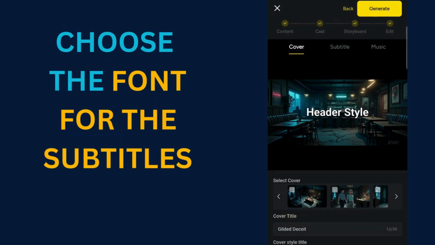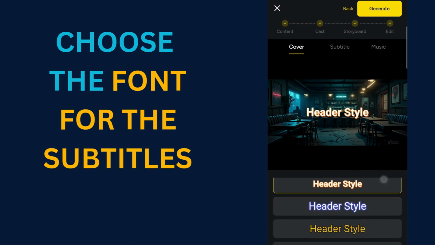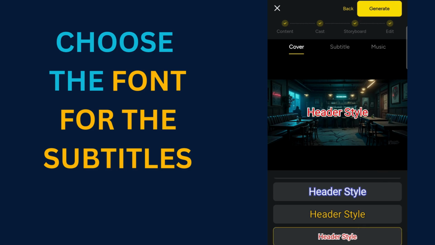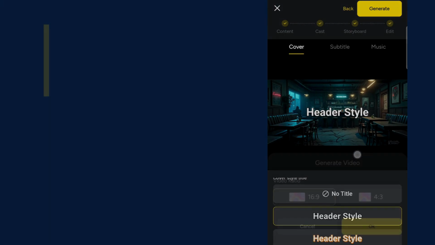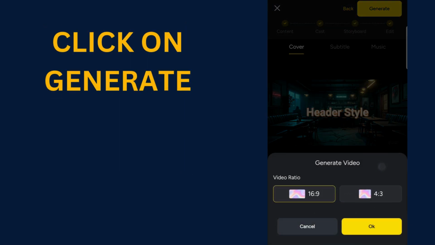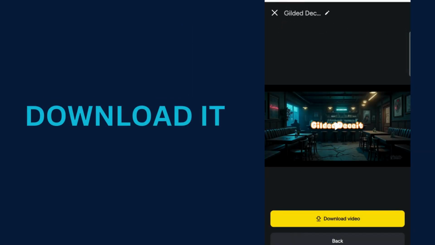Okay, now let's choose the font for the subtitles. They are very interesting and appealing in my opinion. You have access to them once the video is rendered. If you're happy, click on Generate and that's it. All you have to do, wait a little bit and download it. That's it, that's the process.